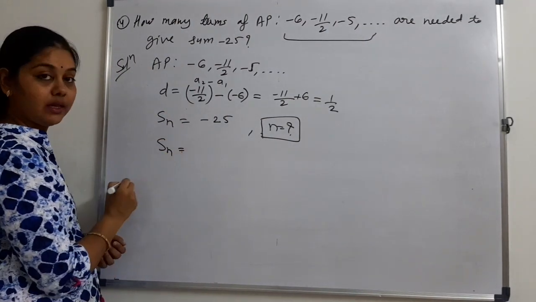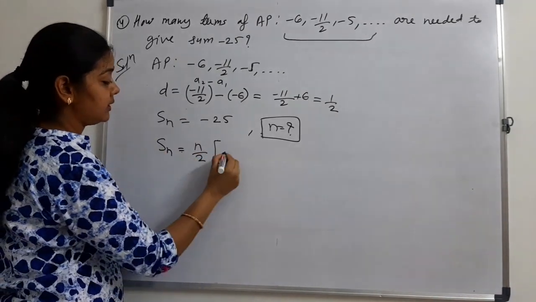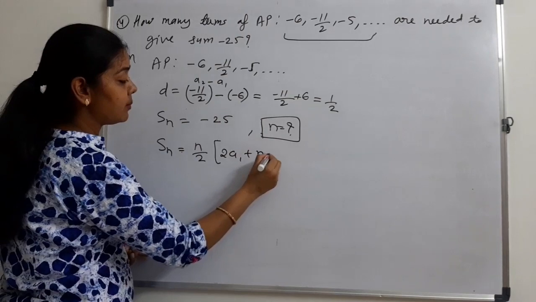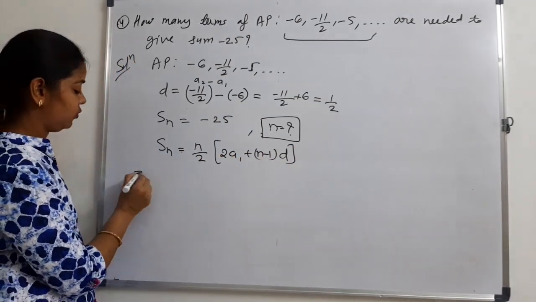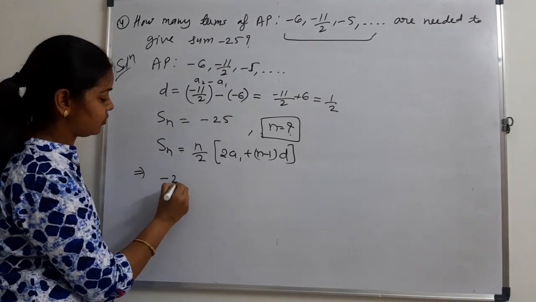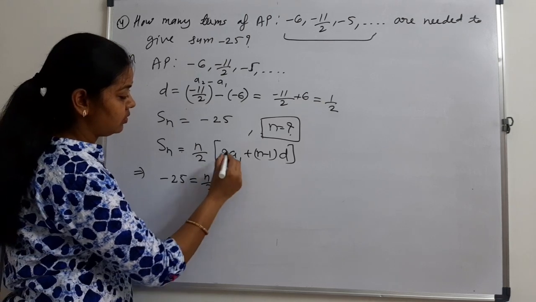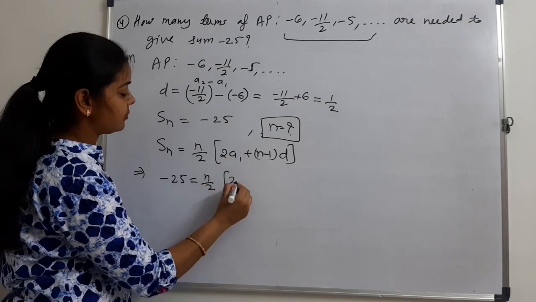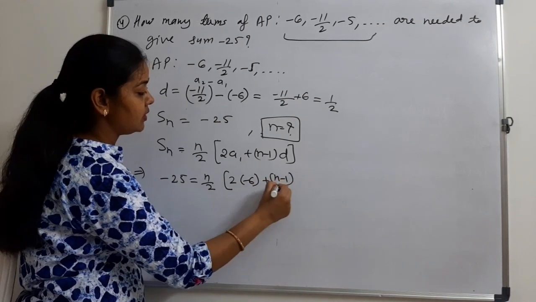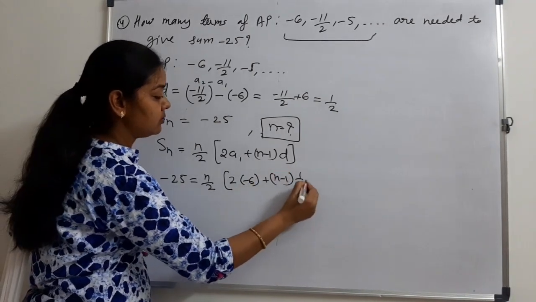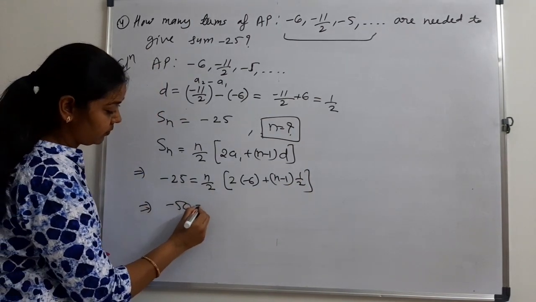We have the formula that Sn equals n by 2 times (2 times a1 plus (n minus 1) into d). Put all the values here. What do we get? Sn equals minus 25, which equals n by 2 times (2 times minus 6 plus (n minus 1) into d, that is 1 upon 2). What we get here is minus 50 equals